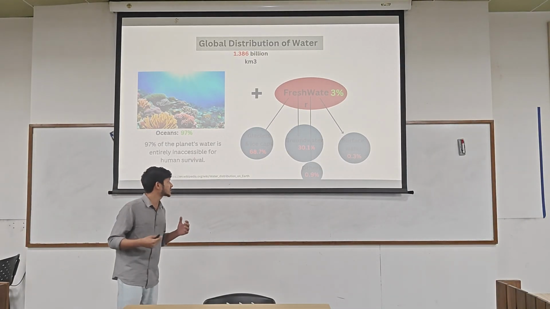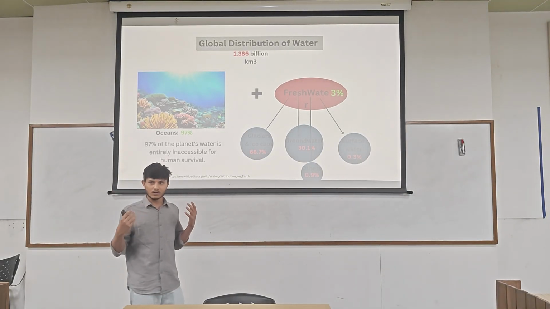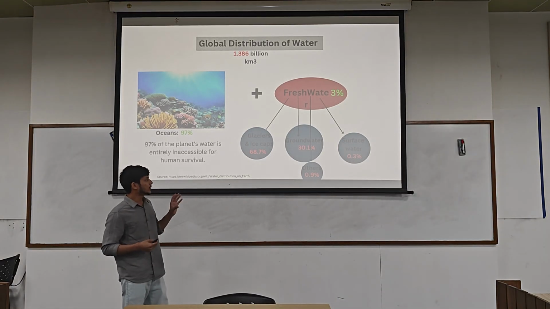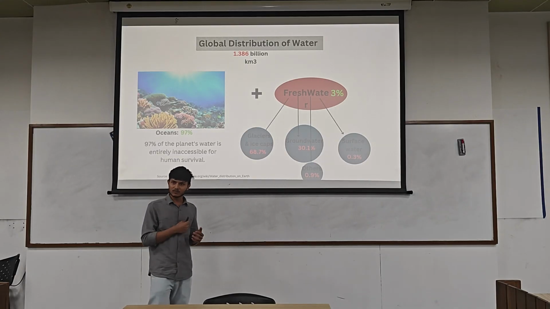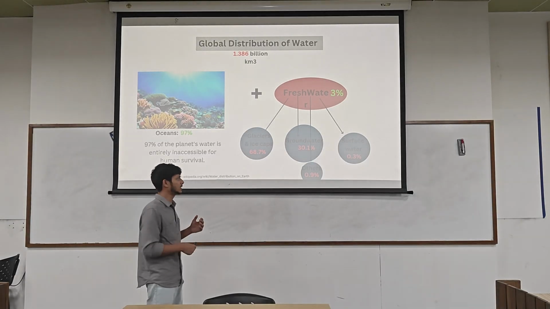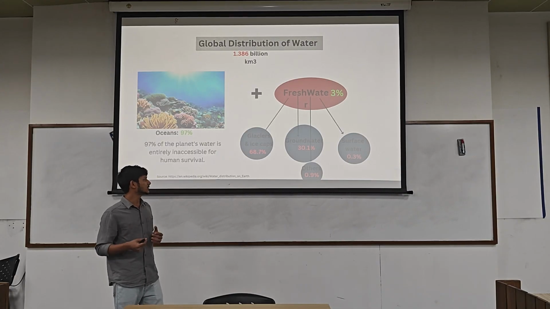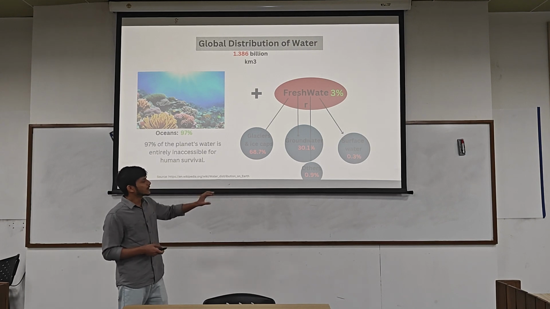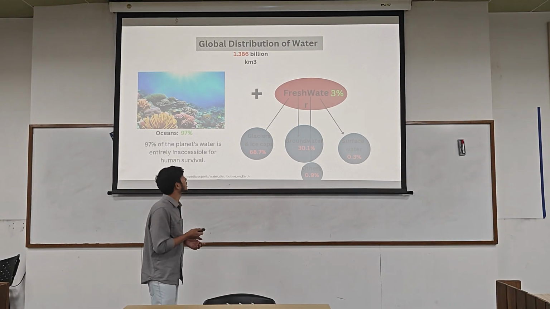If we want to extract the groundwater, then we have to install bore wells and so on. The remaining 0.3% is surface water, which we are using, like the water flowing in rivers and lakes and present in ponds, for irrigation, for drinking and daily lives. The 0.9% of water is present in the environment and soil and so on.